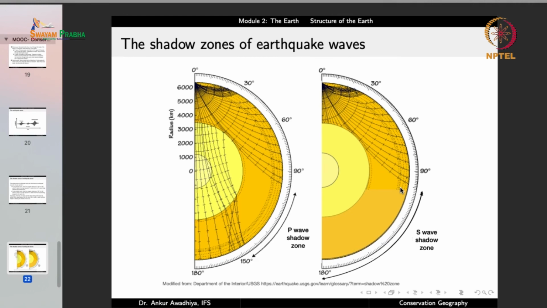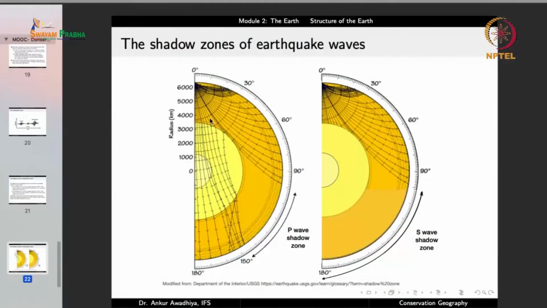Now today we know that in the interior of the earth we have a liquid portion. But when we did not know that, how did we come to know that the interior has a liquid portion? By looking at these different waves. Because we knew that the S waves will not be able to pass through the liquids. So by looking at the shadow zones of P and S waves, we can make a correlation about the size of the liquid portion.